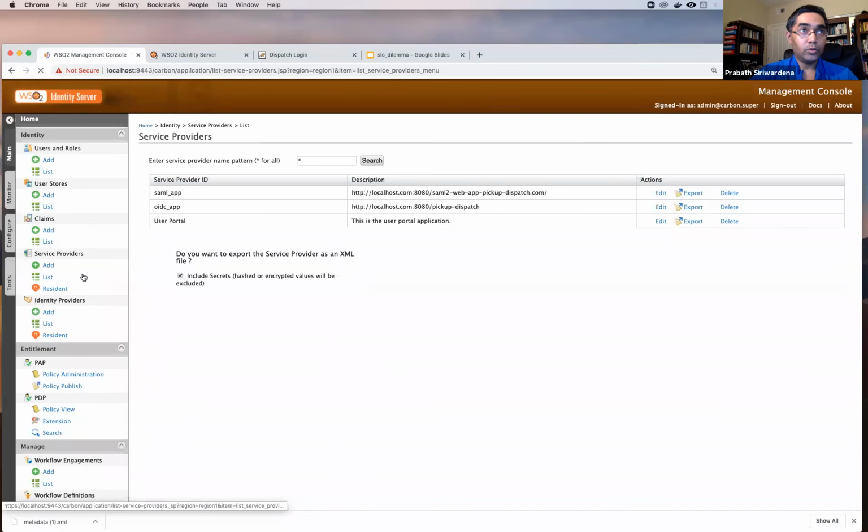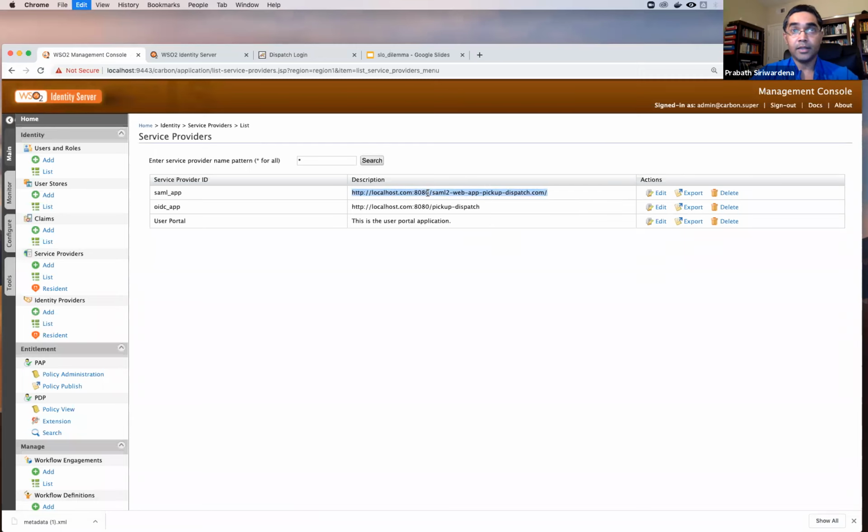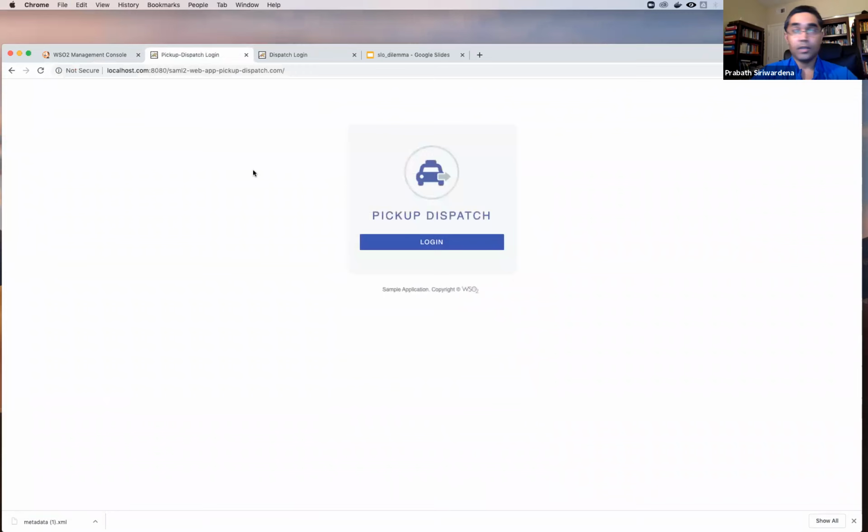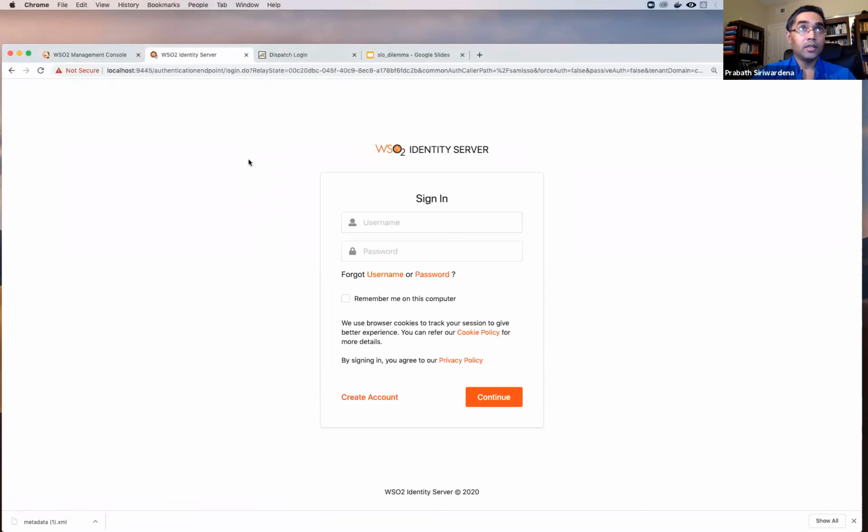If you go to the list, this is my service provider URL. I don't have a login session yet. Now when I click on this one, I should be taken to the 9445 IDP directly, right? So I'll clear my SAML tracer and log in. You can see now I'm on 9445. So let me log in with the user from there.